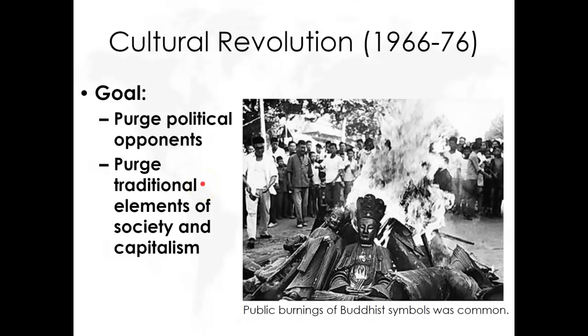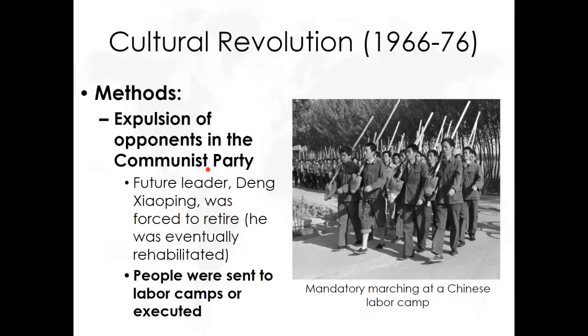So, that means he needs to get rid of anybody he thinks disagrees with him. Purge his opponents, his political opponents. Purge anybody he considers to be old, not with the new system. So, first he starts targeting members of the Communist Party. Stalin also did something very similar in the late 1930s. If you were not executed, you were often sent to one of these hard labor camps. They still exist in China to the very day.